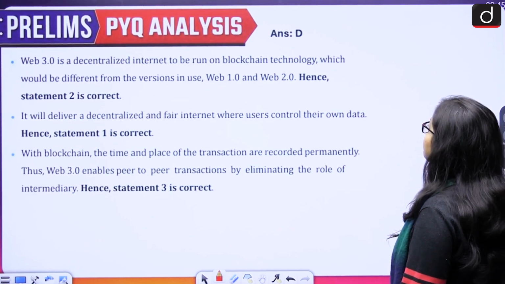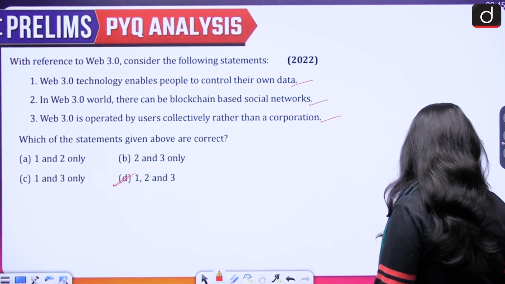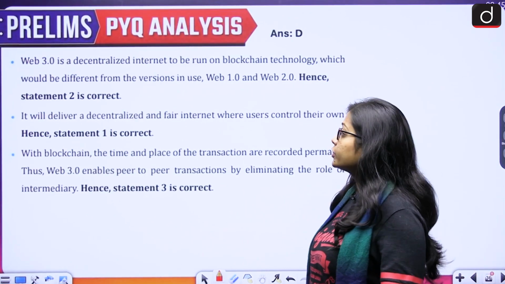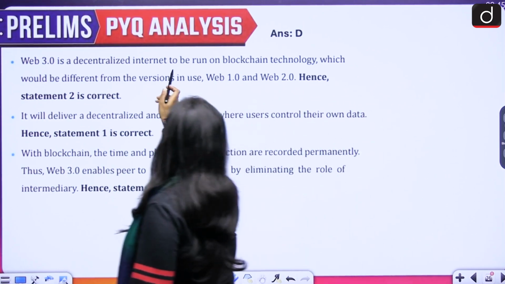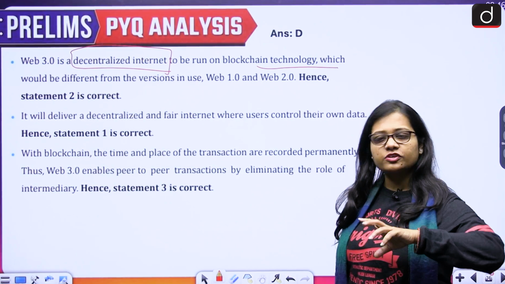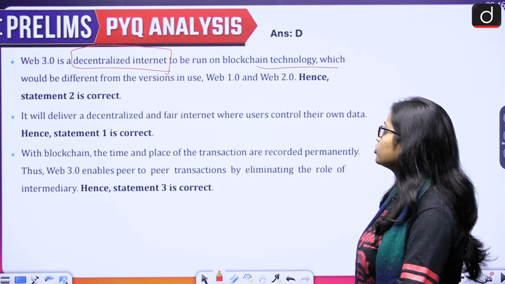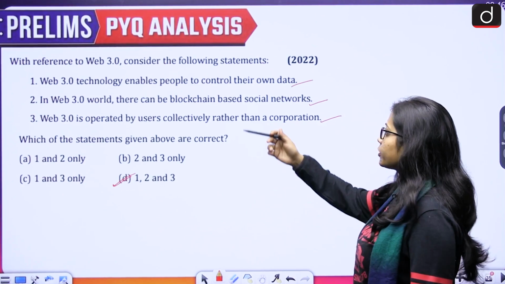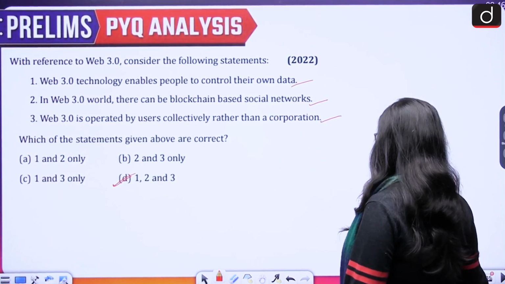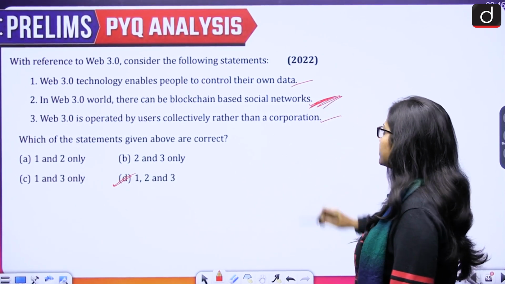So the correct answer for this is option D, that is 1, 2 and 3. It means all 3 is correct. Let us see the explanation. So if we talk about the Web 3.0, then it is a decentralized internet to be run on blockchain technology. So the technology which is being used is the blockchain technology, which would be different from the versions in use, that is 1 and 2. So Web 3.0 technology enables people to control their own data. Then Web 3.0 world, there can be blockchain based social networks. That is correct.